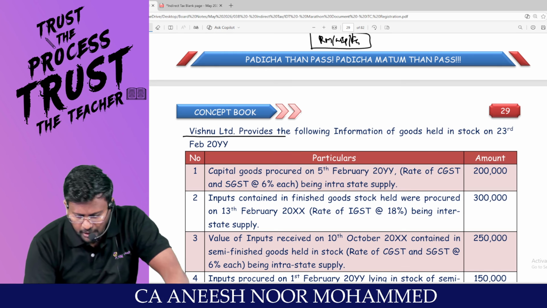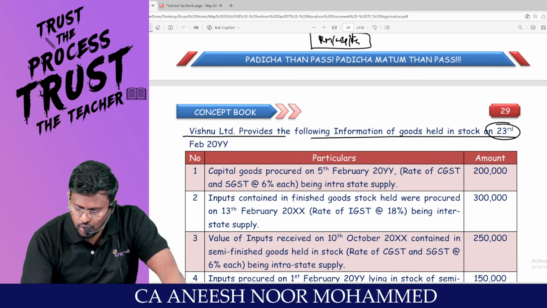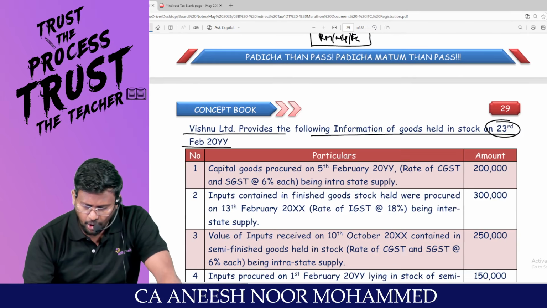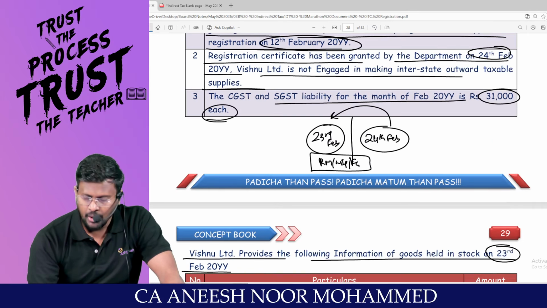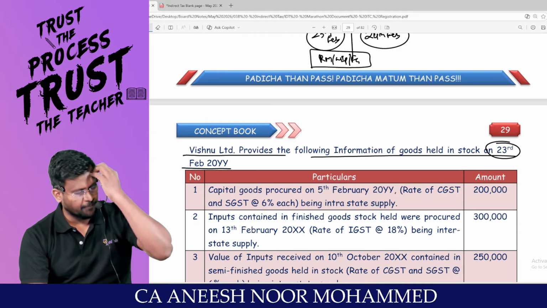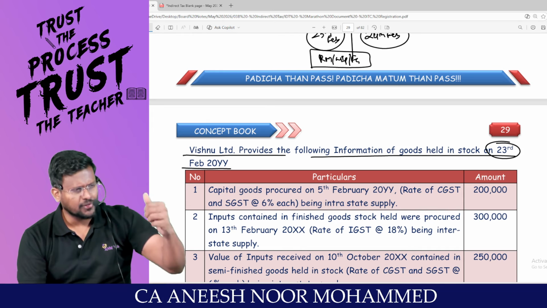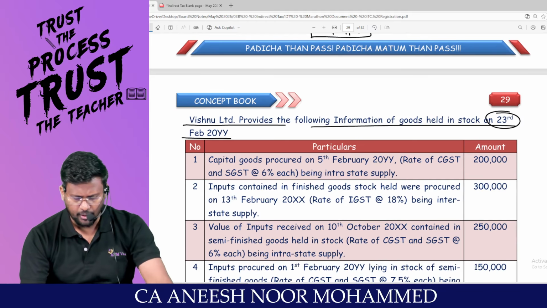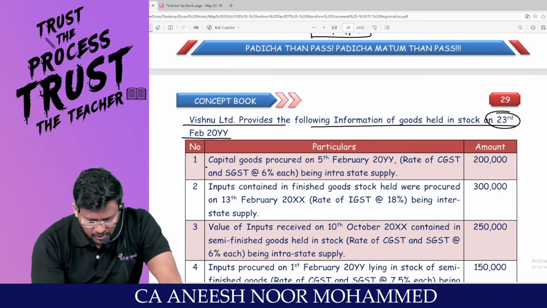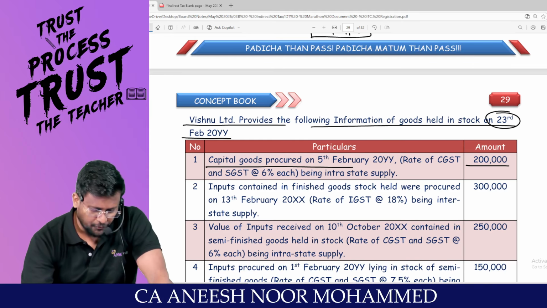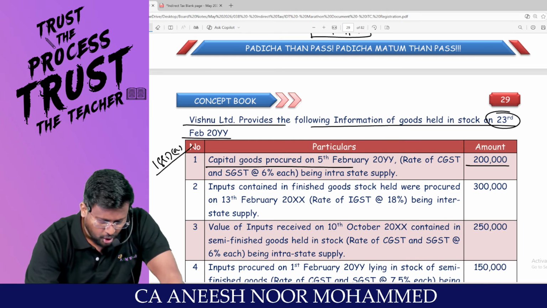Vishnu Limited provides the following information of goods held in stock on 23rd February. These are the stock available on 23rd February, as we all know. Sir, once you take voluntary registration, on the date of grant of RC, just immediately 1 day before, whatever stock you are having, for that stock you are entitled to take ITC. Capital goods, you tell me, for capital goods, are you entitled to take ITC? No, sir, because this will fall under 18 subsection 1 clause Ava Bia.